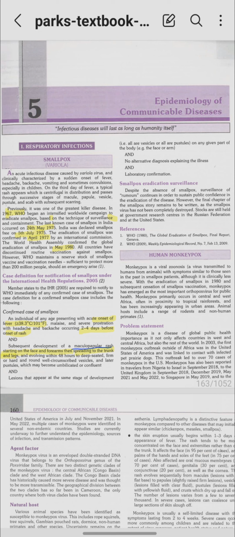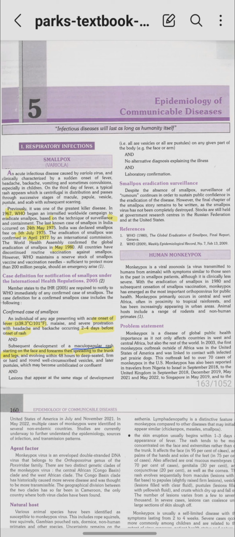Now, forward to 24th May 1975. That is when the last known case of smallpox in India occurred. Again, fast forward to July 1975, India was declared smallpox free. Now again, April 1977, the eradication of smallpox was confirmed. That is in India, right? In May 1980, the global eradication of smallpox was confirmed by WHO. I hope that is clear.